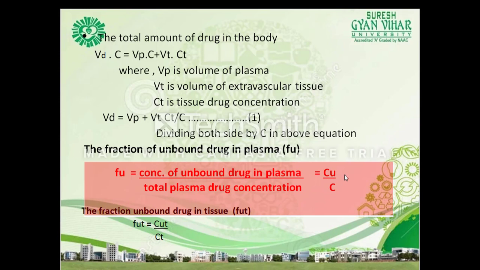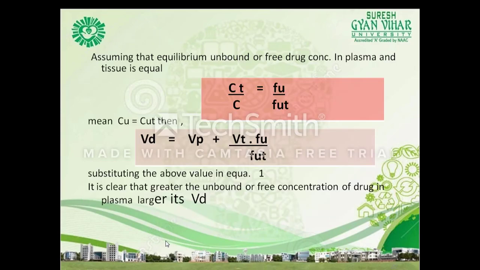The fraction of unbound drug in the tissue, Fut, can be written as the concentration of unbound drug in the tissues divided by the total concentration in the tissues. Assuming that at equilibrium the free drug concentration in plasma and tissue is equal, Ct by C becomes equal to Fu by Fut.